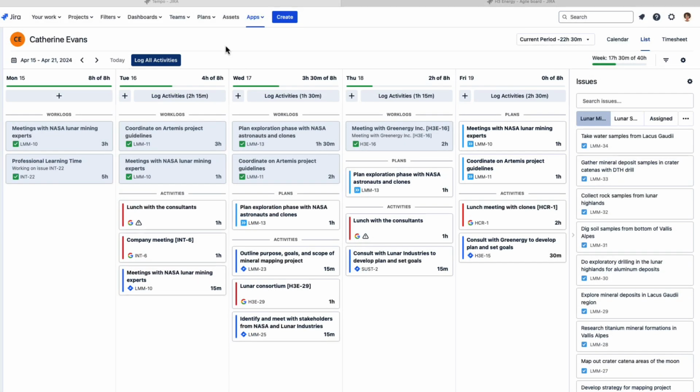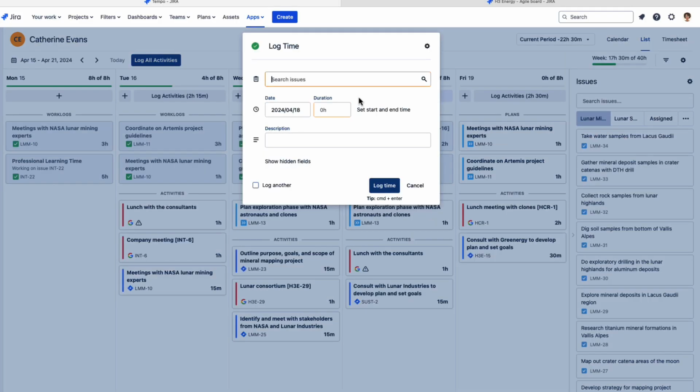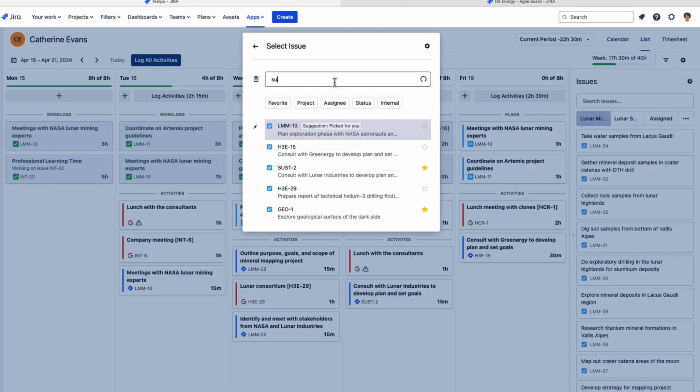In this demo, I'm going to give you an overview of the two billing workflows that are possible in timesheets: a simple Jira project-based workflow that uses the billable hours field, and then a more complex multi-project workflow that uses billable and non-billable Tempo accounts. So here we are in timesheets, and I'm going to start by showing you the simpler method of tracking billable hours. First off, there's an important fact about timesheets that will help you understand how billing works. And I'm going to open up the log time form and select an issue.